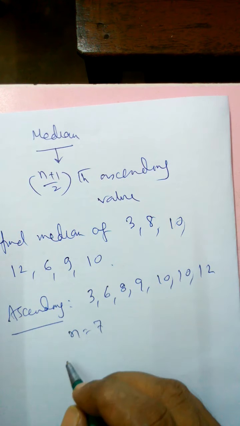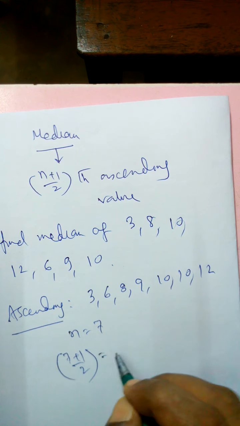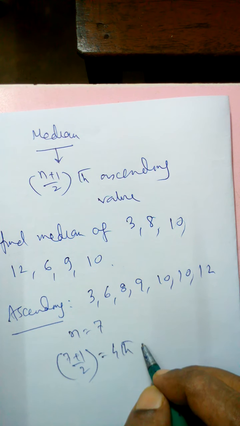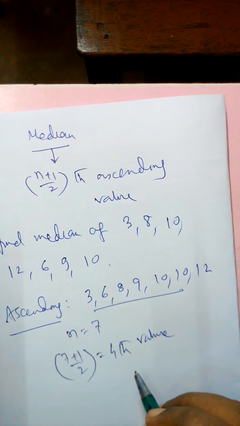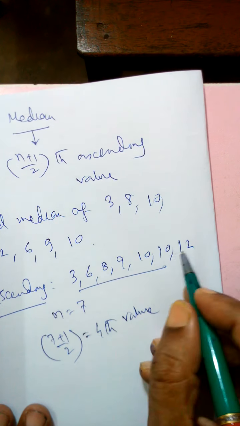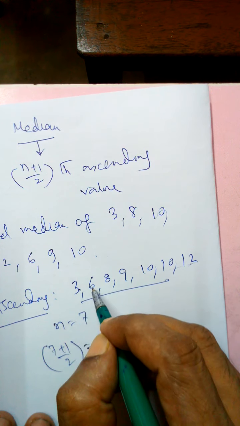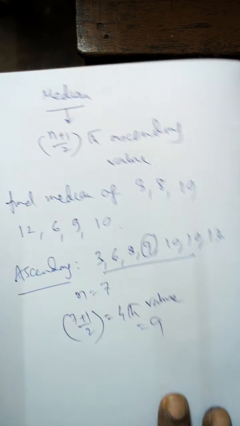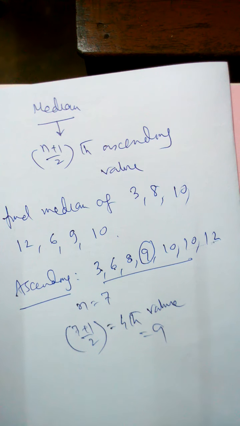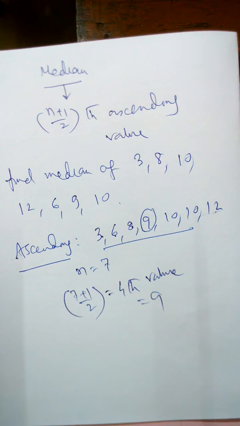You have a very simple answer. (7 plus 1) by 2-th position, that is the 4th ascending value. The 4th value of this series, not the given series. Don't take the given series because it is not given as ascending. But now we have ascending data. So the 4th value: first value, second value, third value, 4th value. So your answer is 9. This is the idea of how to find the median with the help of given data. This is discrete or raw data or simple data. Later I will discuss the idea of frequency or data given in distribution form.